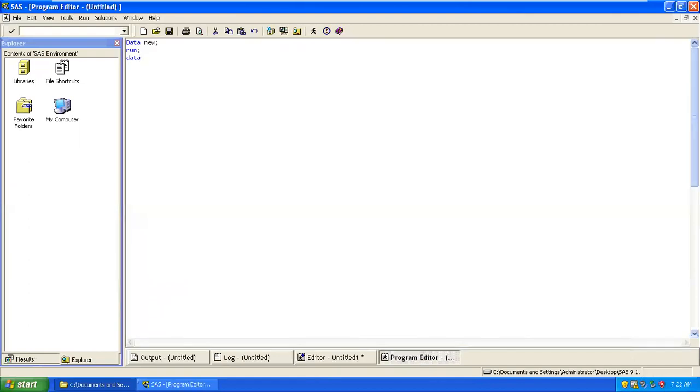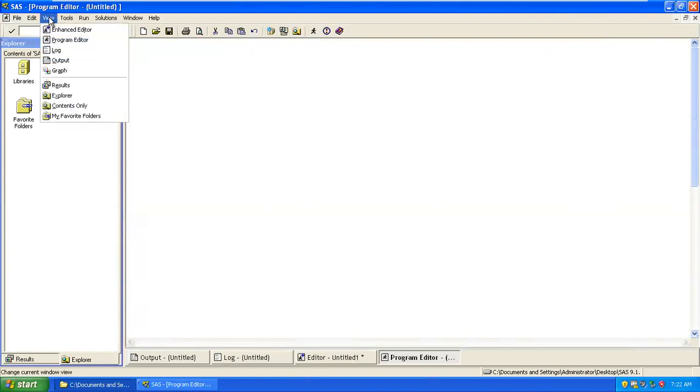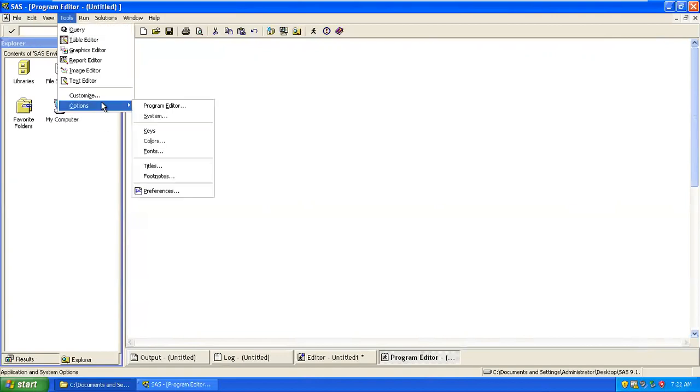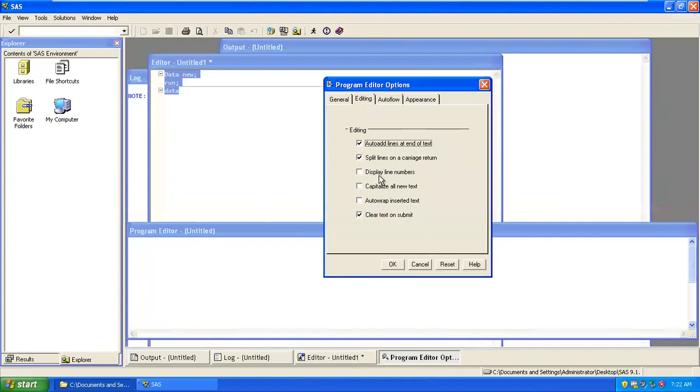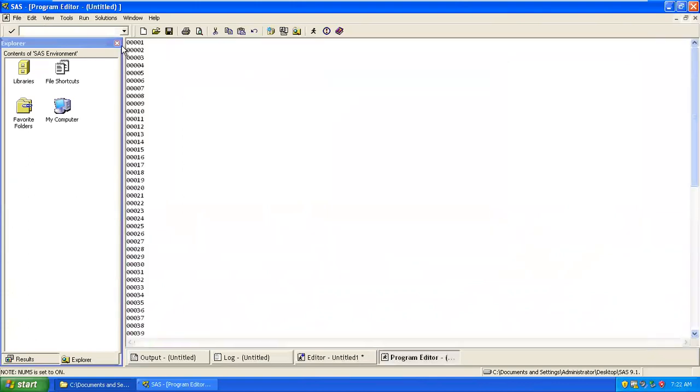So we follow this one, we don't follow the other one. But if you can run in this, it's a better way, because I'll show you the benefit of this program editor window. Generally people don't talk about this. Here we have this line number concept, and this line number can be edited for different purposes.